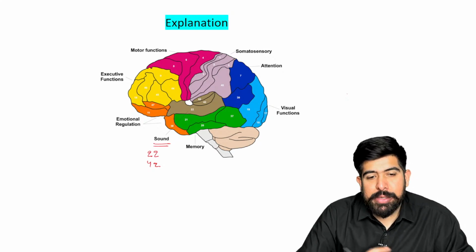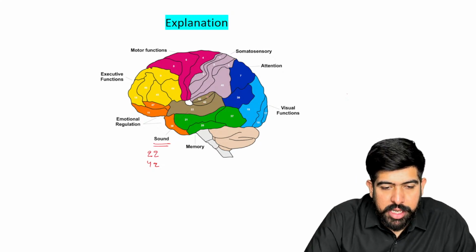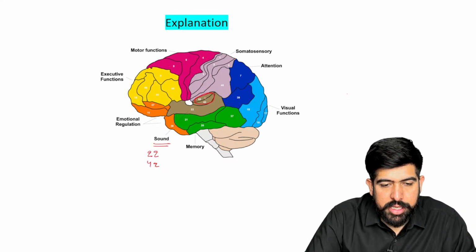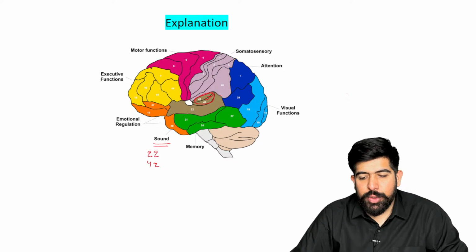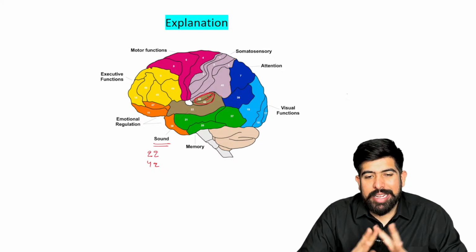But what is the final perception? Your final perception is done in this area. Your final perception is done in this area. So you have to remember this by the physiological function.